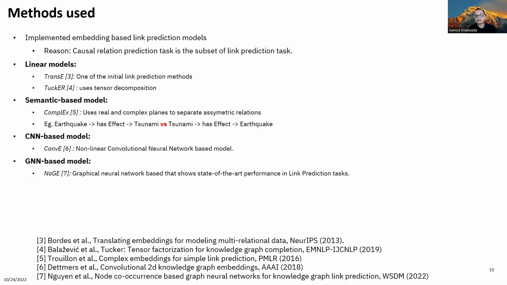Now I will talk about the methods we use to find the causal relations. Since our problem is a subset of the well-known link prediction problem, we evaluate the state-of-the-art embedding-based link prediction methods for finding the causal relations. Precisely, we use TransE and TuckER among the linear models, ComplEx among the semantic-based models that use real and complex plane to distinguish asymmetric relations, ConvE among the CNN-based models, and we also use NOS, which is a recent GNN-based model. The selection of these models is based on their performance in the existing link prediction benchmarks.